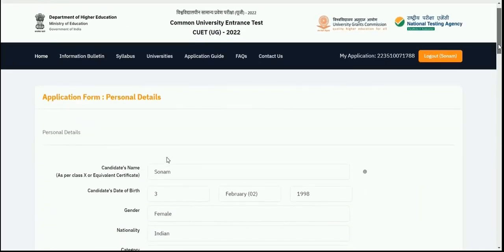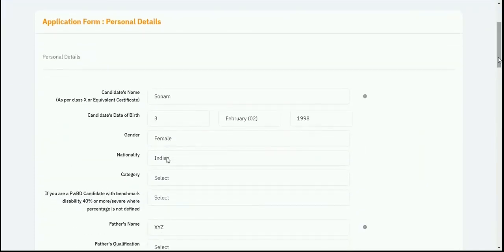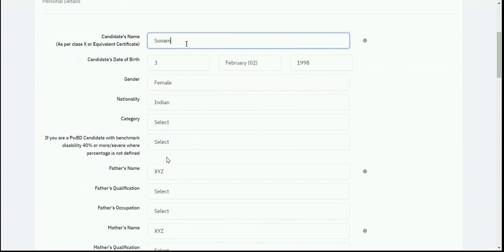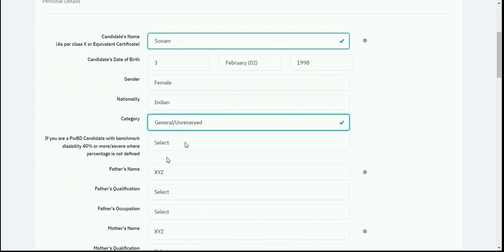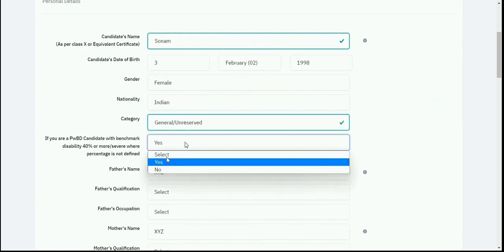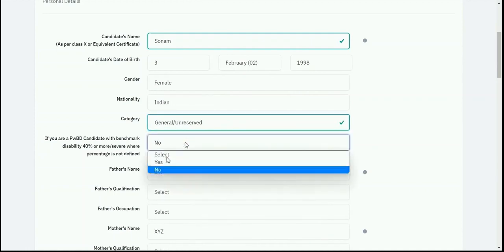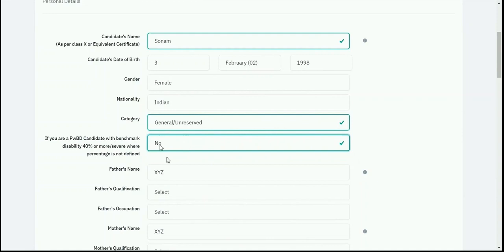Here you can see the application form screen in my window. First I need to enter my personal details, which include my name, my date of birth which is being fetched from the registration section, my gender, and nationality. Then I need to select my category, and if I belong to the PWD category I need to select yes, otherwise I'll select no.